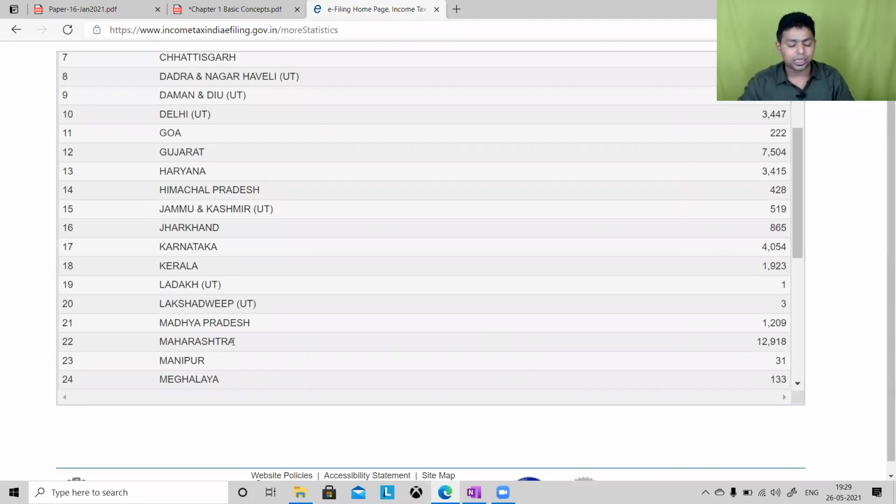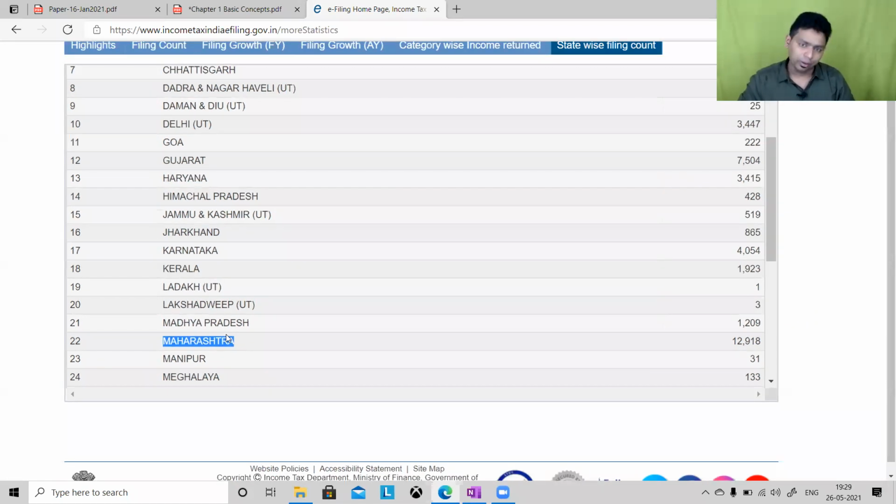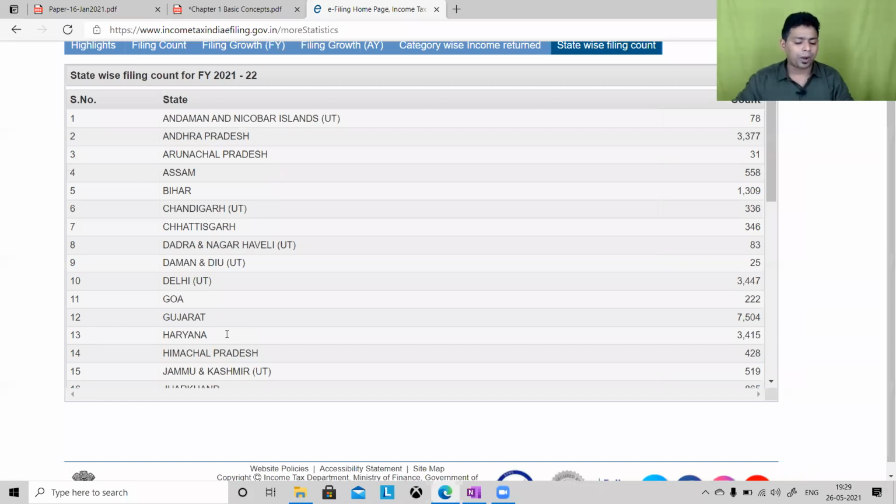When all the returns of this particular year are filed, you can see the highest returns will be filed from the Maharashtra state. And when I say Maharashtra, it is actually the major cities of Maharashtra: Mumbai, Pune, Nashik, Nagpur. In that also, Mumbai is the financial hub, the financial capital of India. Obviously, the most returns are getting filed from Mumbai. Yeah, so we should be proud about that.